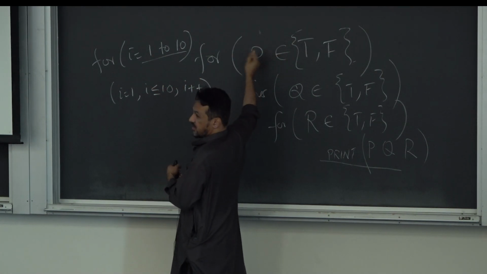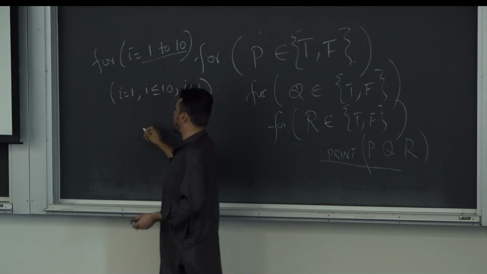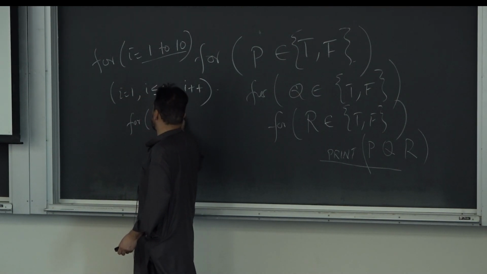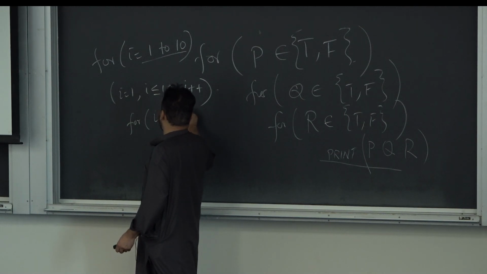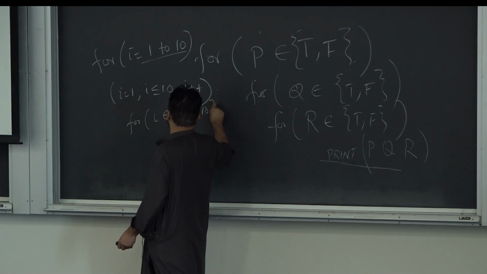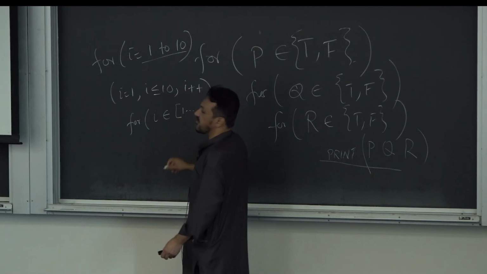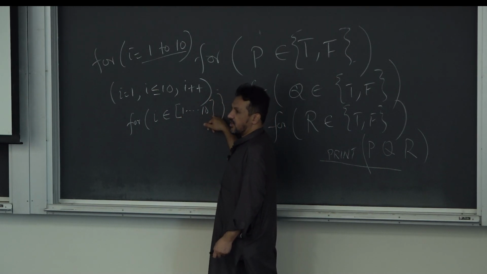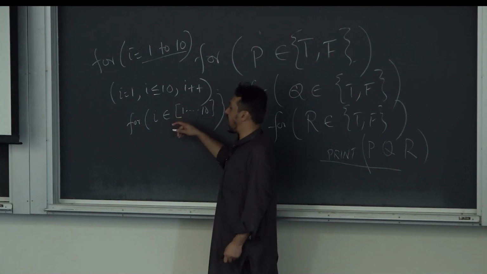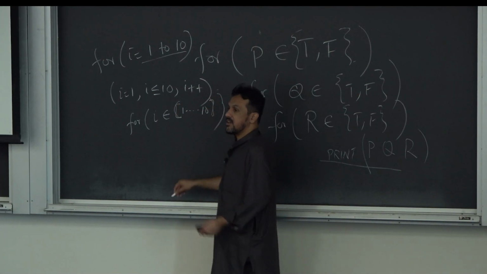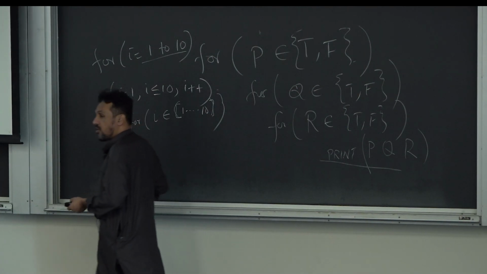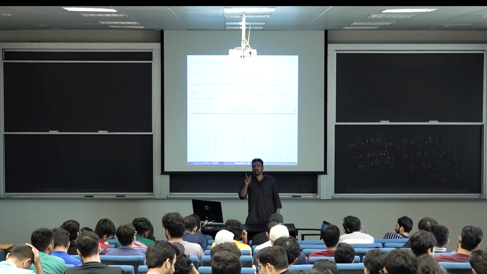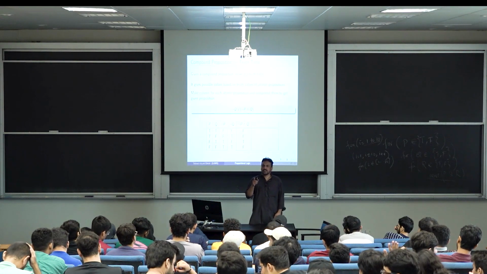If I was writing this in this language, I'll just write it as a sequence. I will not use the set notation because set doesn't have ordering, and this thing we will learn tomorrow. This is in sequence, not a set. Okay, so for i getting a value in this sequence, first 1, then 2, then 3, then 4. Did I answer your question? Who asked the question? Did I answer it?